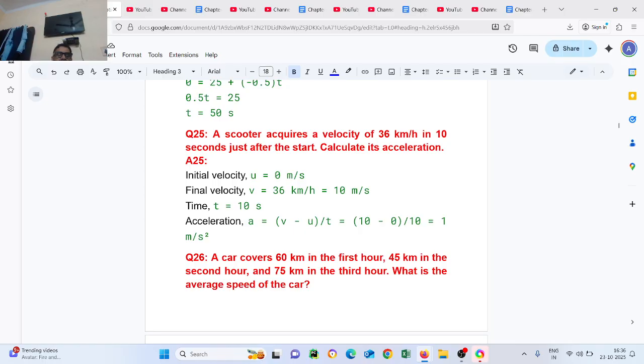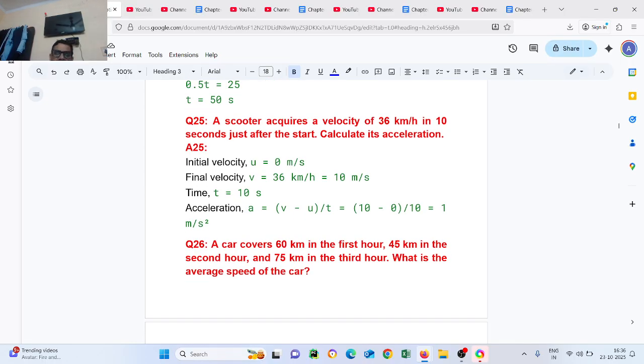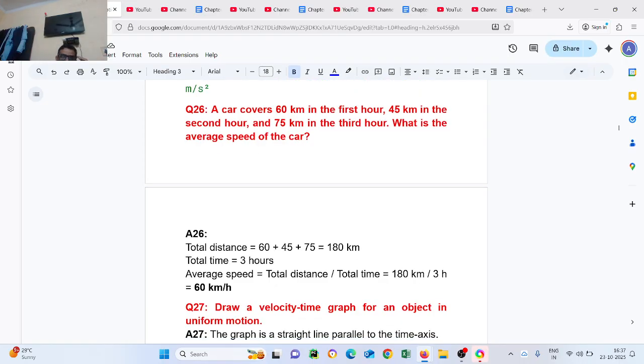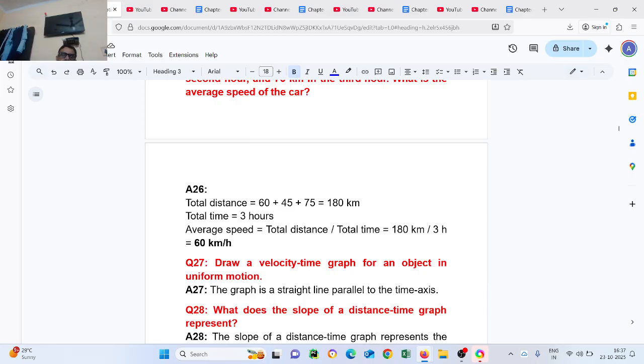Question number 26. A car covered 60 km in the first hour, 45 km in the second hour, and 75 km in the third hour. What is the average speed of the car? Total distance covered is 60 plus 45 plus 75, which is 180. Total time is 3 hours. So average speed equals total distance upon total time. So 180 km upon 3, so 60 km per hour.